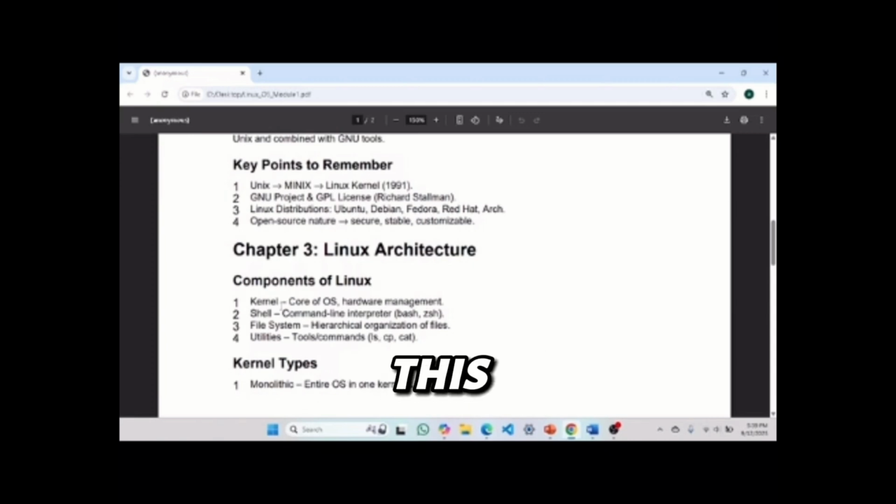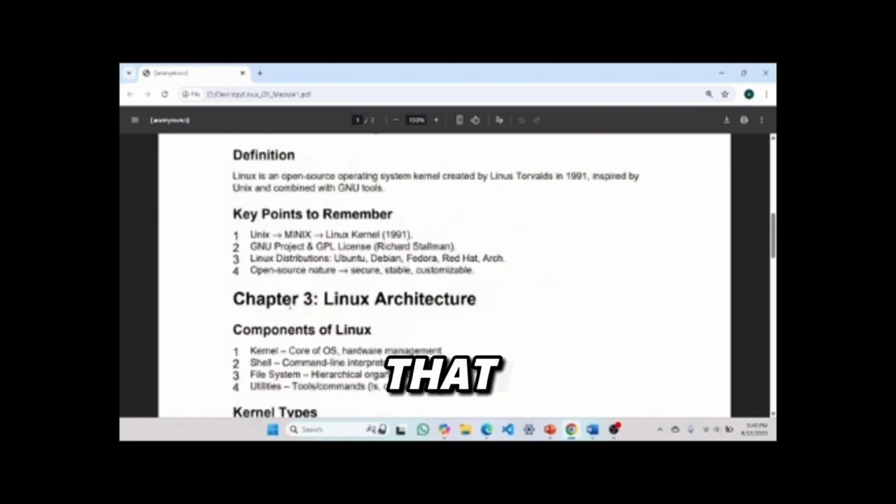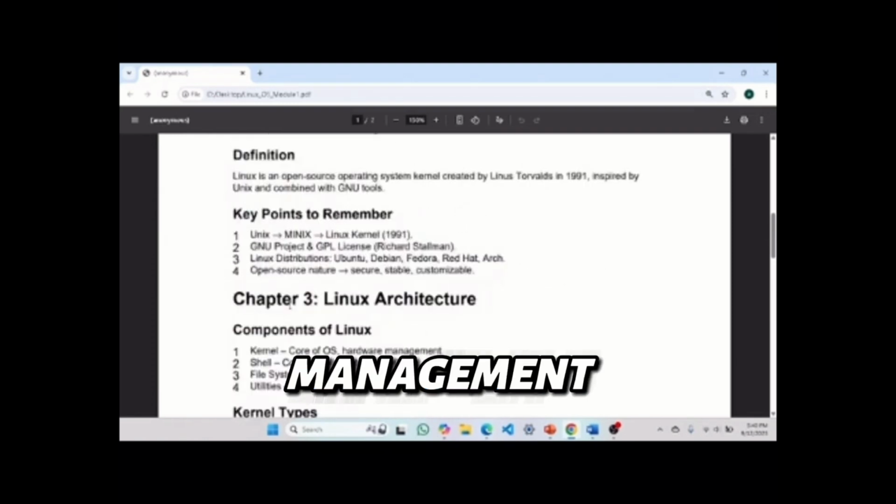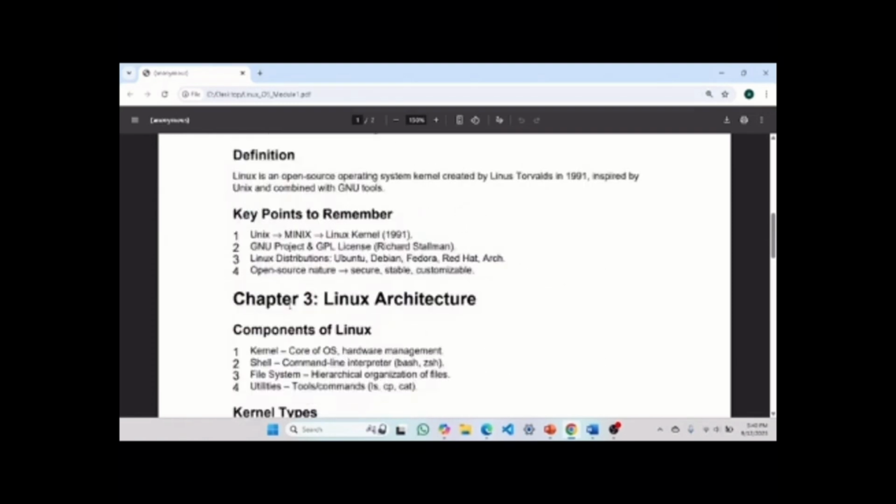Hope you got this. It's the core of the operating system, a single large program that contains all essential code to manage hardware, processes, memory, etc. Let's see what its key jobs actually are: process management, memory management, and files. It's all handled by the kernel.